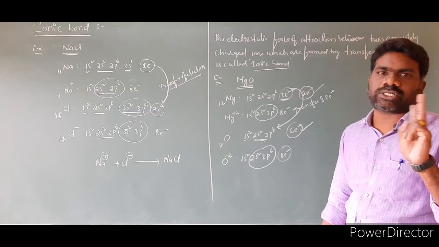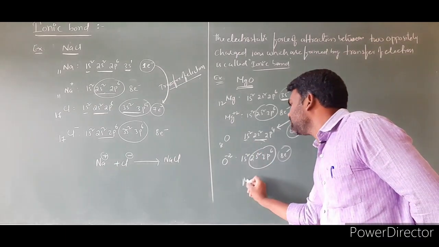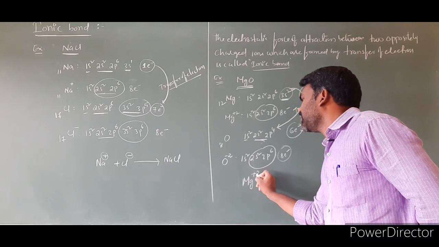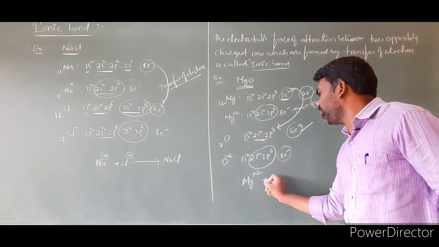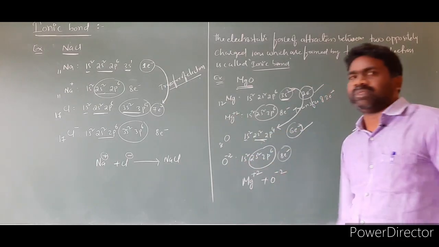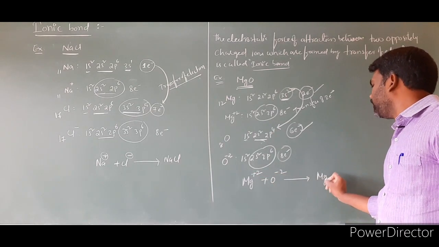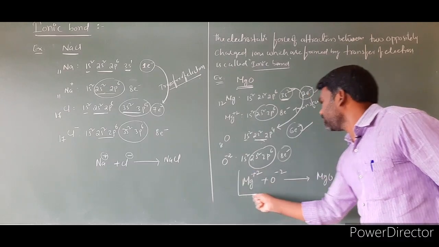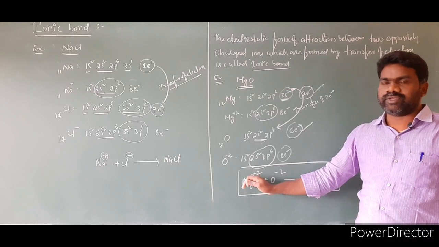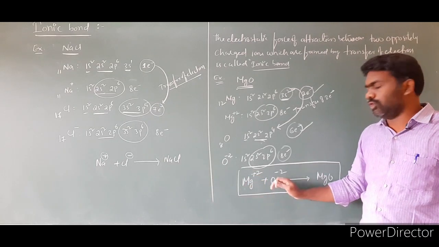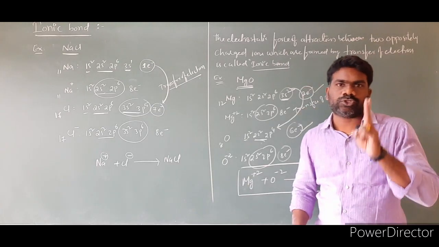So there is a transfer of 2 electrons taking place between the magnesium and oxygen. As a result, what species are formed? One is the magnesium 2+ ion. Another one, what is formed? The oxygen 2- ion. So Mg2+ plus O2- gives rise to MgO. Here, the electrostatic force of attraction develops between the Mg2+ ion and O2- to form MgO. So this bond is formed by the transfer of 2 electrons.